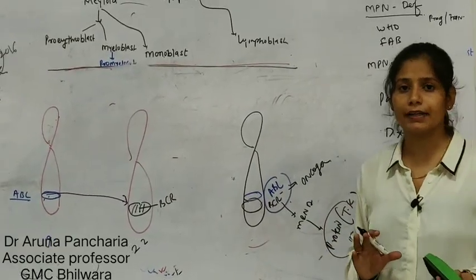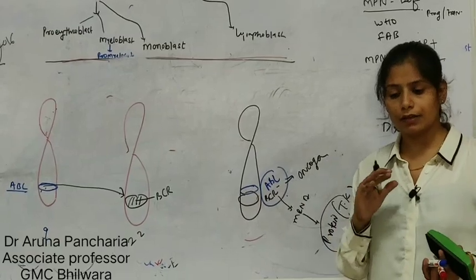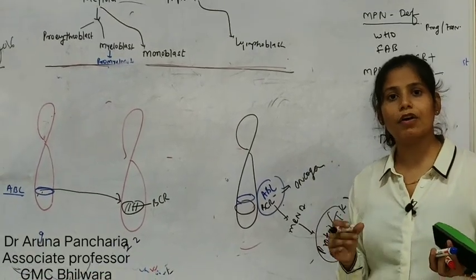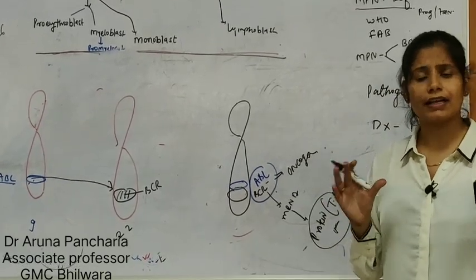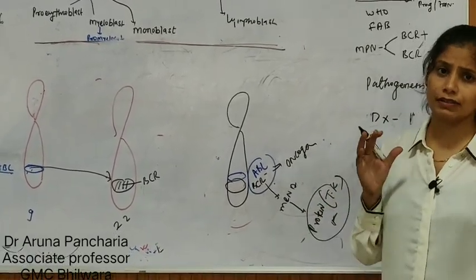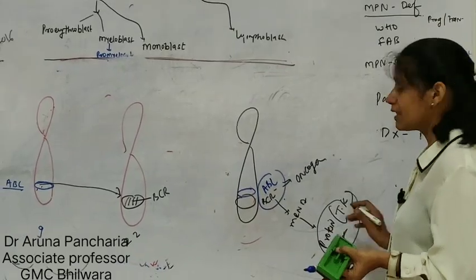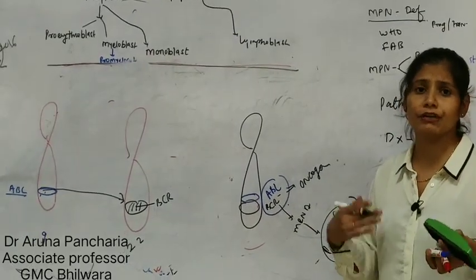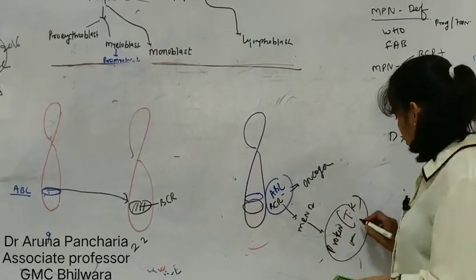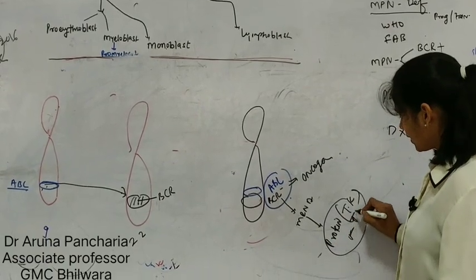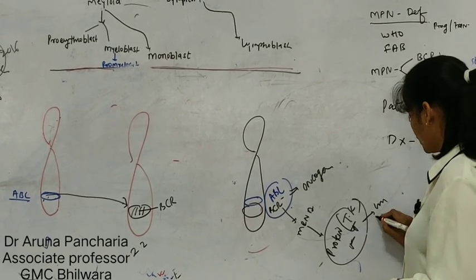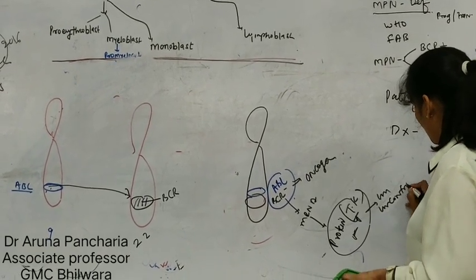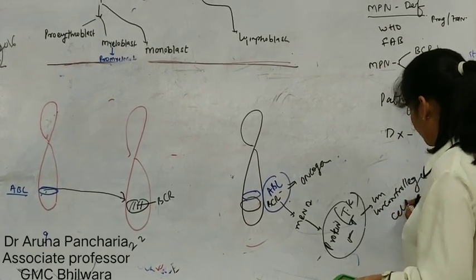Normally tyrosine kinase maintains cell growth, it is related with the cell growth cycle, but here there is an uncoordinated proliferation of the cell. So when this mutated tyrosine kinase is there, there is unregulated, uncontrolled proliferation of the cell.